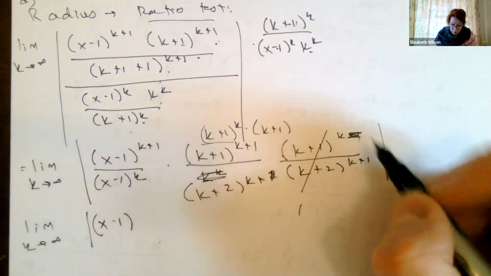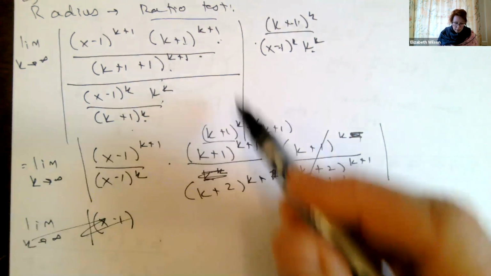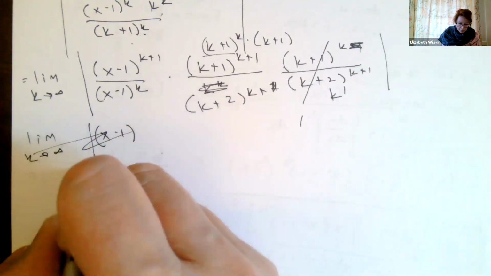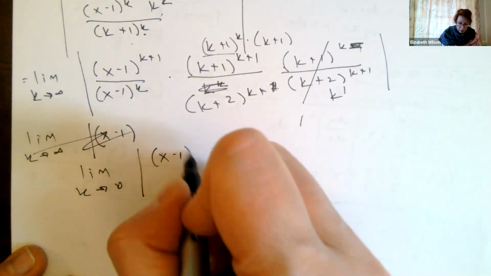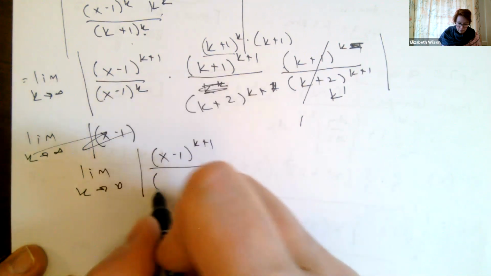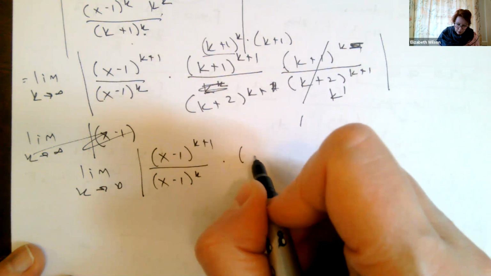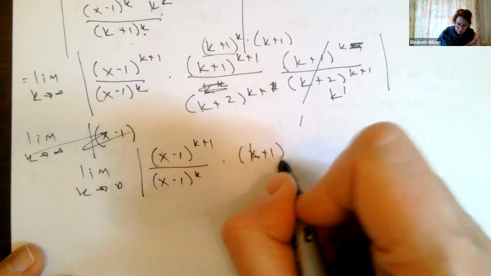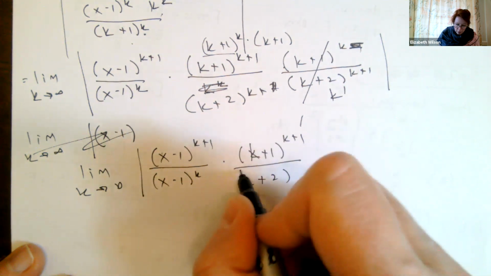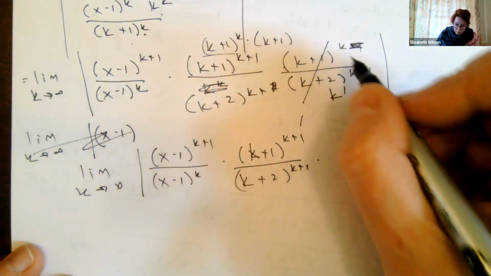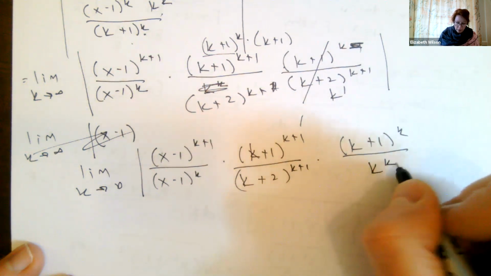k plus 1, and then this one's going to be, okay, let me just rewrite this again. I double dipped. I wrote too many numbers. (x minus 1) to the k plus 1, I'm just going to rewrite what I had because I couldn't figure out why I did it wrong, but I didn't. I was just writing it funny. k plus 1 all over (k plus 2) to the k plus 1 times (k plus 1) to the k all over k to the k. Good. Okay, now we have them all grouped.